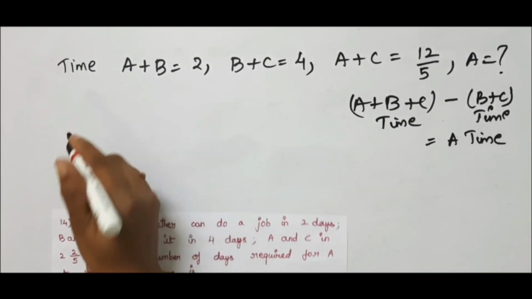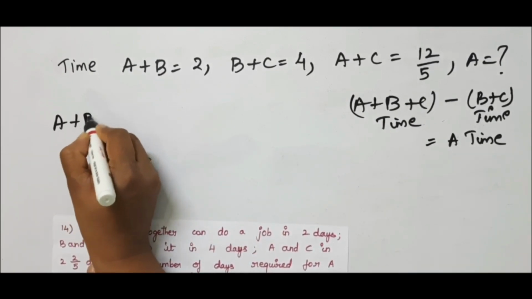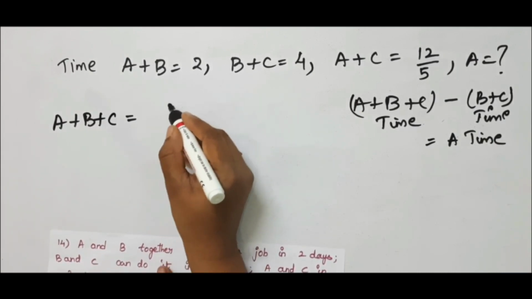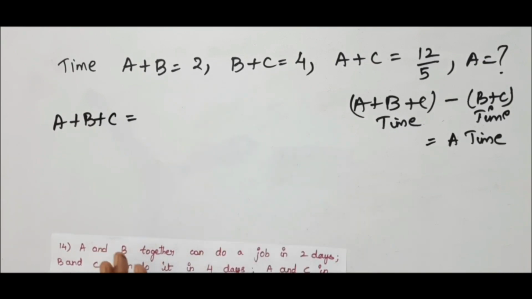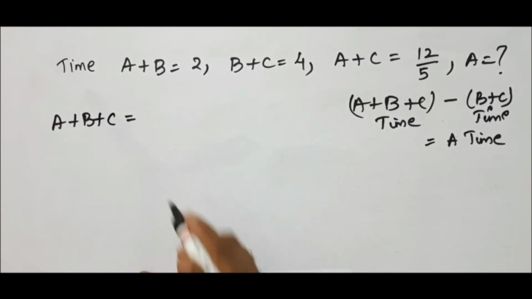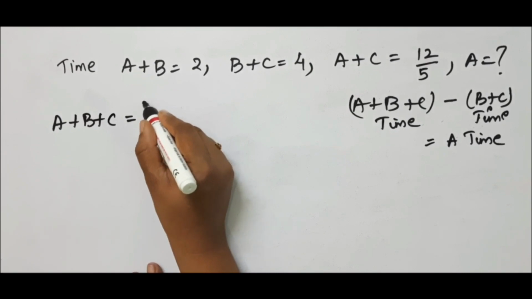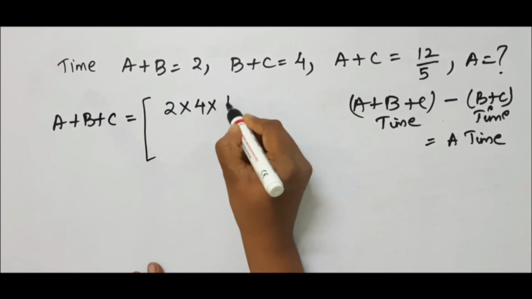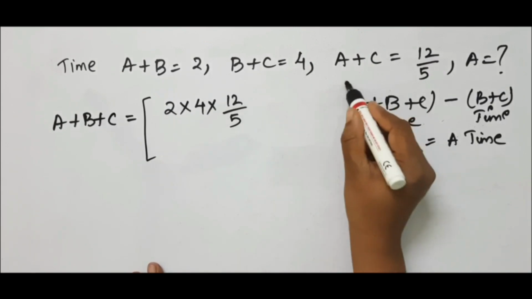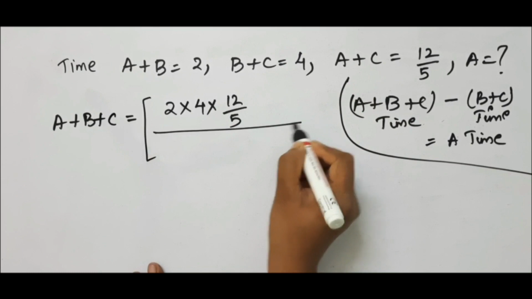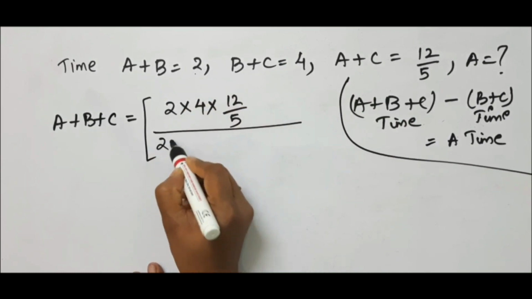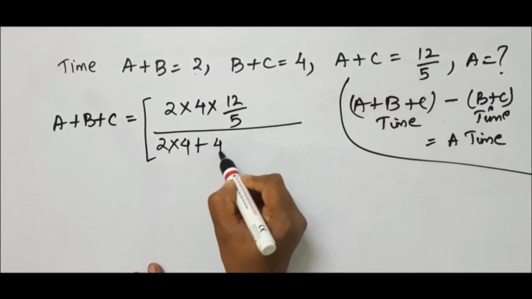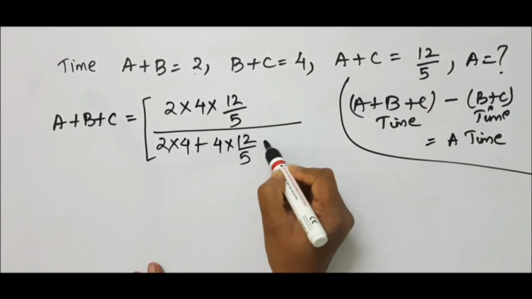So first we have to find A plus B plus C. A plus B plus C is nothing but the shortcut method, as we learned for the previous problem, that is problem number 12. The same shortcut method I am going to apply here. First multiply in the numerator all the values, 2 into 4 into 12 by 5, divided by, just multiply these two first, 2 into 4, plus next multiply these two values, 4 into 12 by 5.